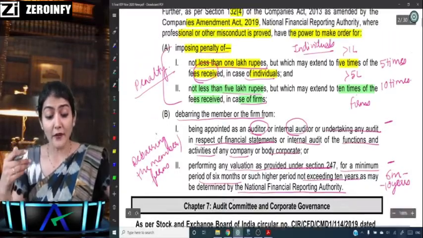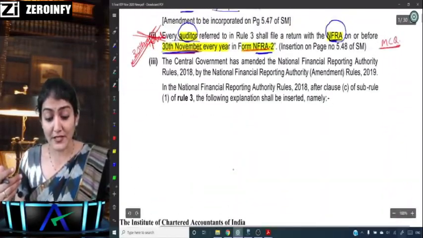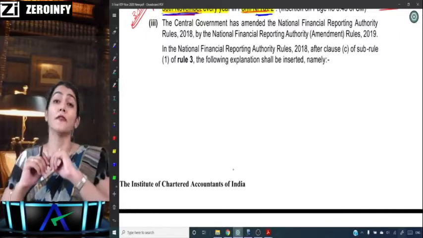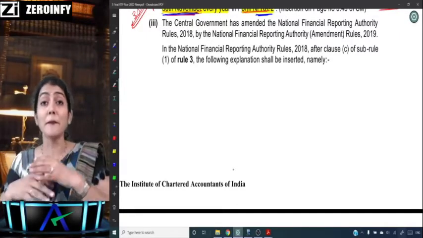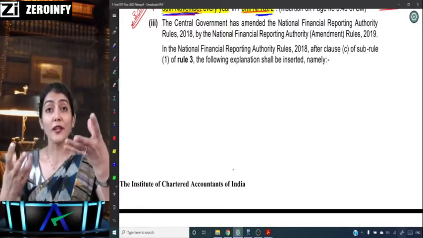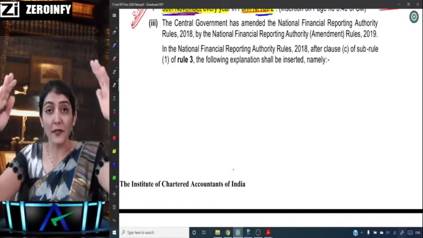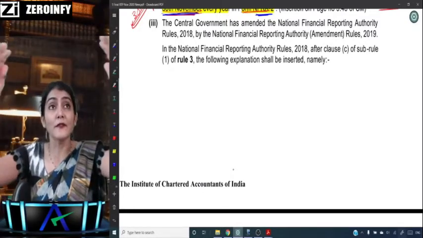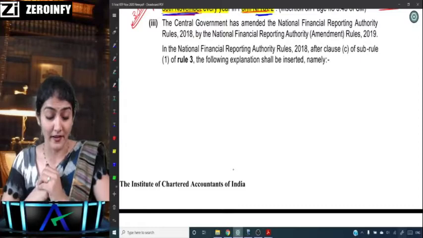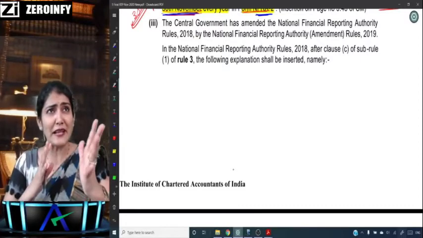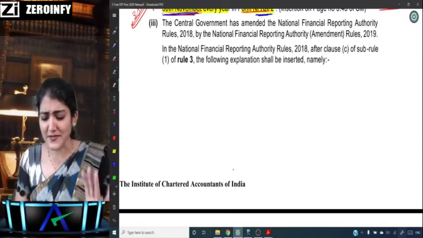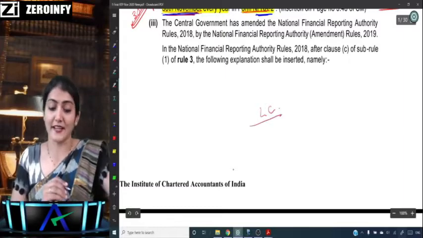Then we also have one more provision, which is regarding the applicability of NFRA: which companies, which body corporate, which auditors come under the purview, the lens or the radar of the NFRA. Whenever, anywhere, any list is made, first to stand in the line is the listed company.